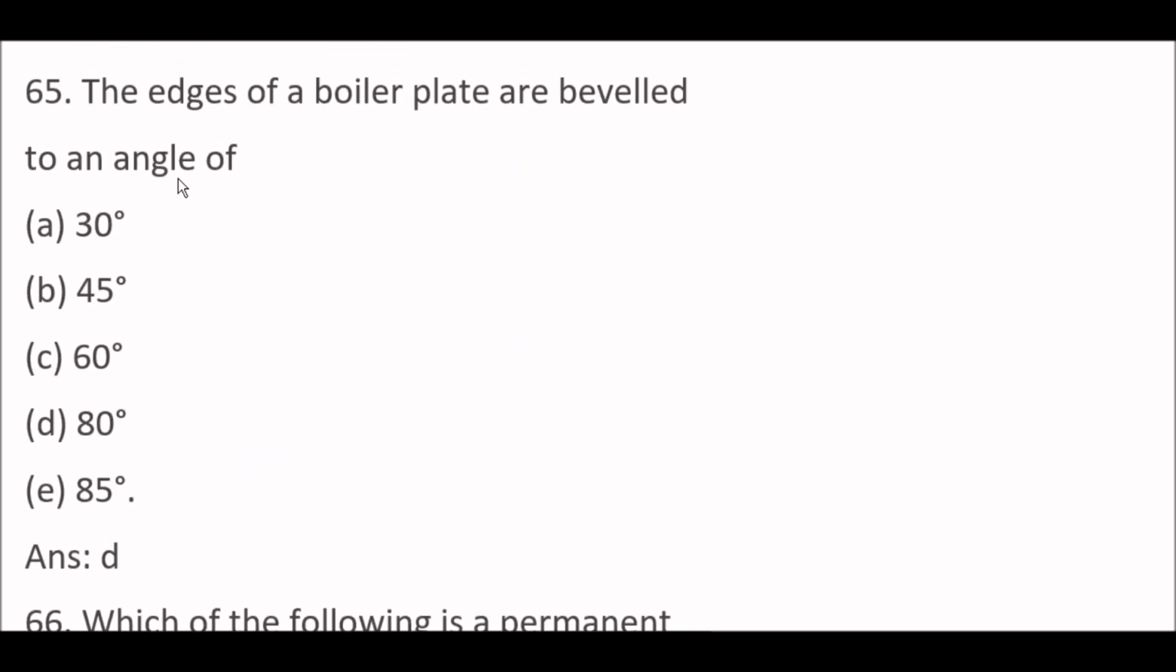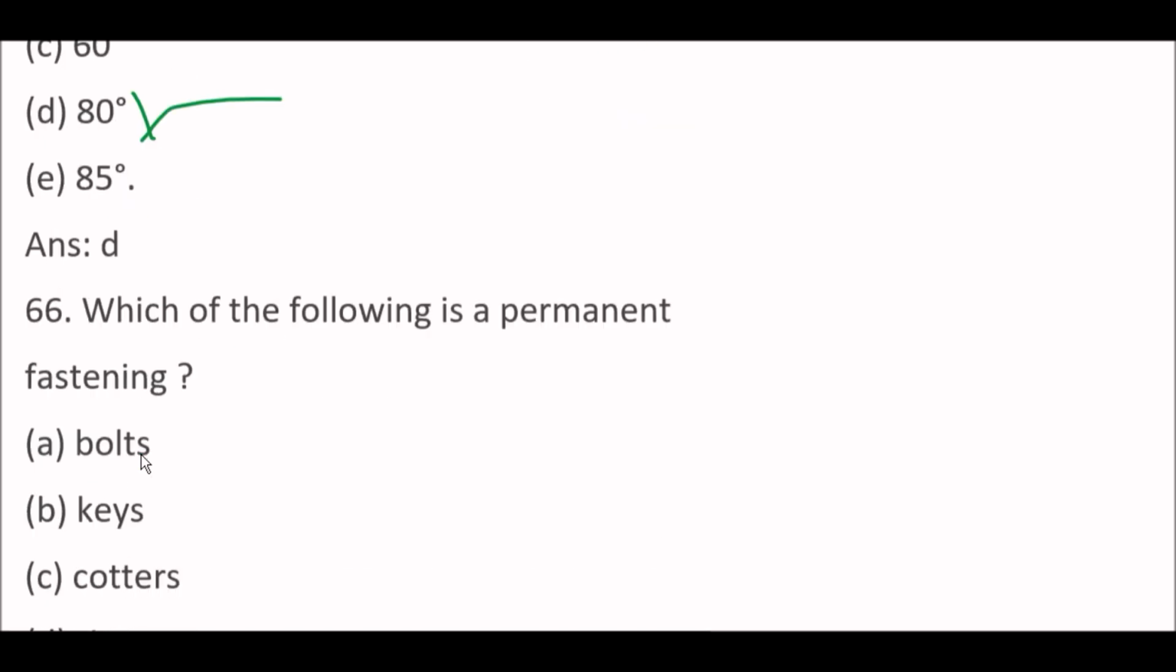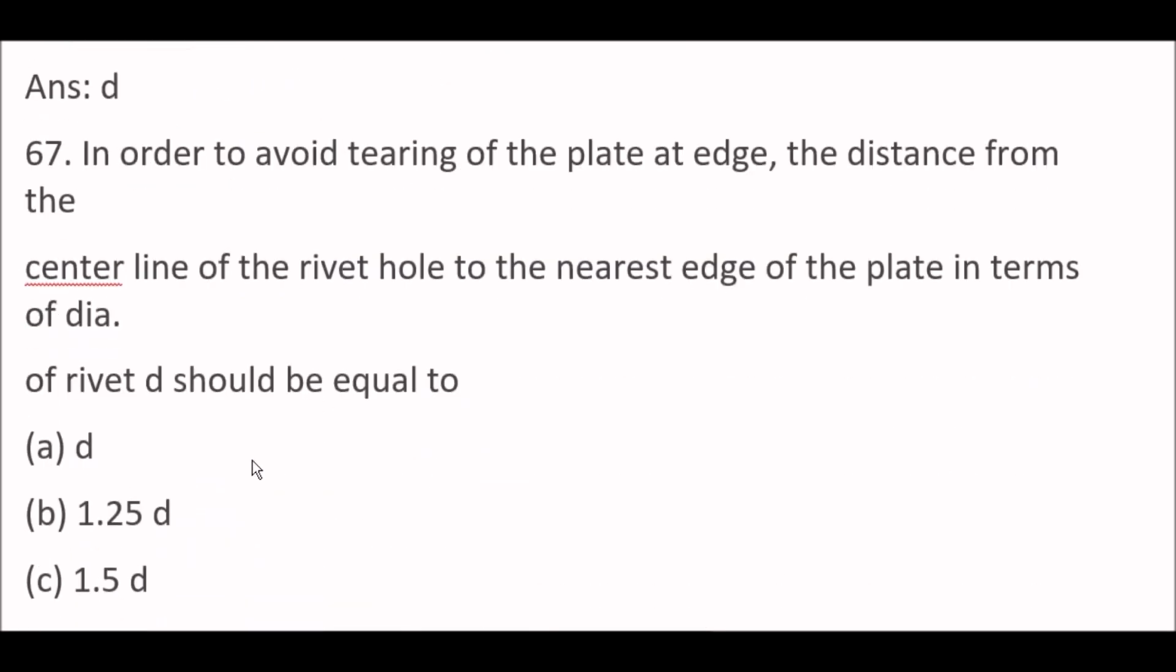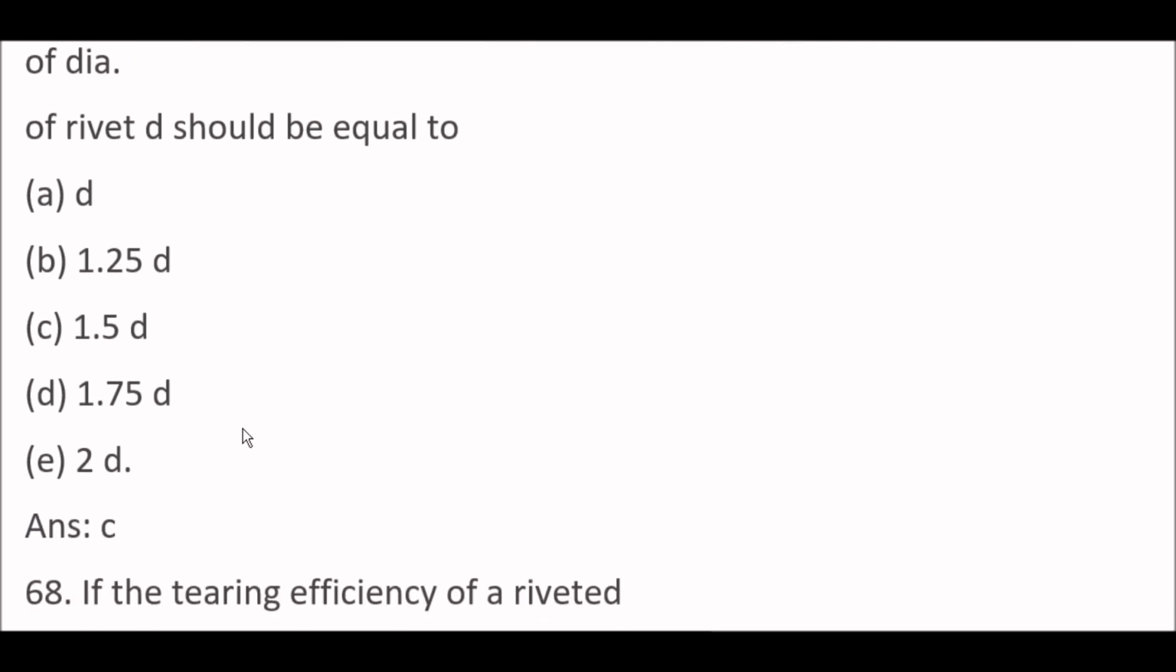Next question. The edges of a boiler plate are beveled to an angle of option D, 80 degree. Next question. Which of the following is a permanent fastening? Option D, rivets. Okay, rivets is the following. Rivets is a permanent fastening. Next question. In order to avoid tearing off the plate at edge, the distance from the center line of the rivet hole to the nearest edge of the plate in terms of diameter of rivet D should be equal to option C, 1.5 D.